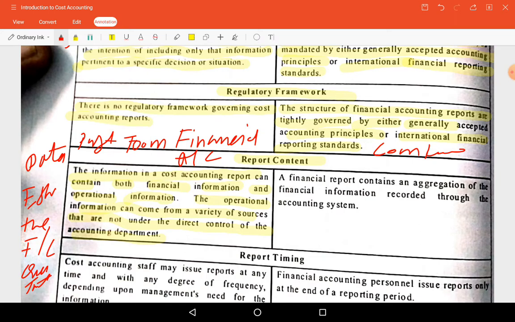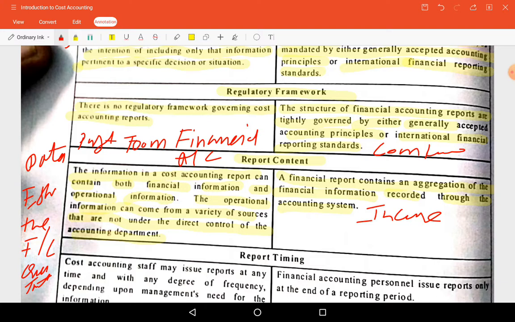But financial accounting is not like that. A financial report contains an aggregate of the financial information recorded through the accounting system. When cost is incurred, whether it is paid or not is immaterial. Okay, the accrual concept is followed.